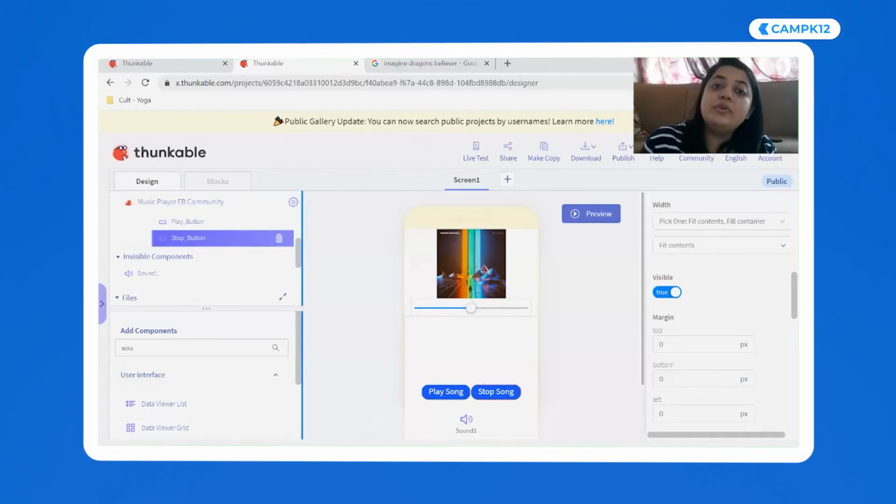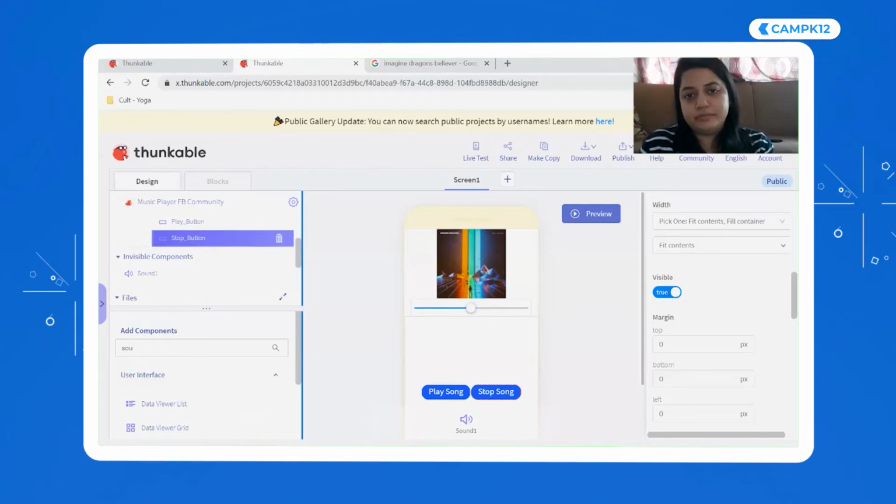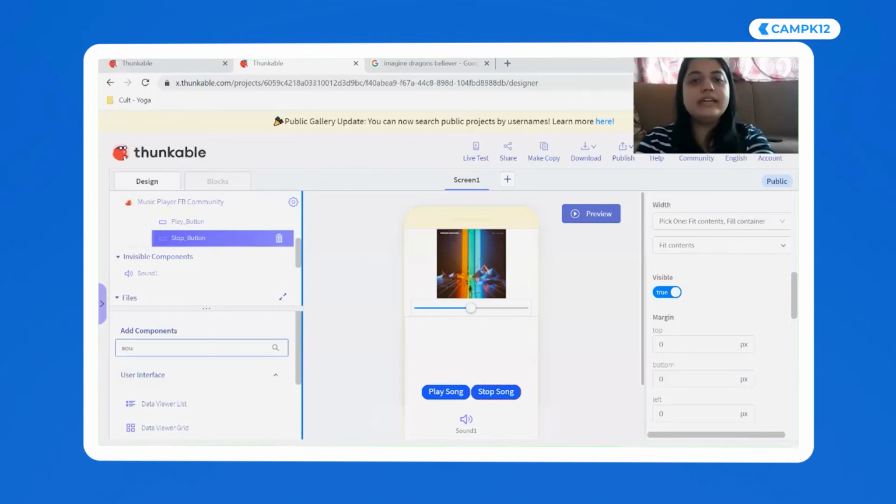This video is going on Facebook. Everyone can go back and do it. Okay, I'll tell you how to do it. Oh, there has to be a sound section here in components. Search for sound. See, there is a sound section. In components, search for sound and then drag and drop it.